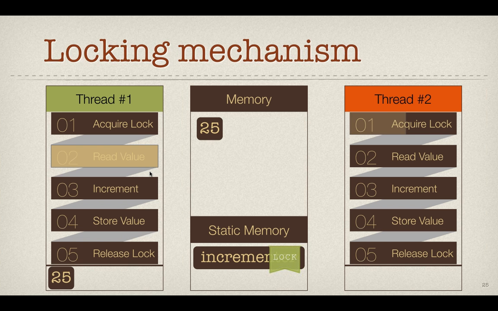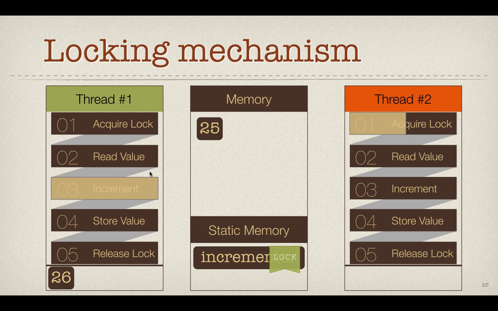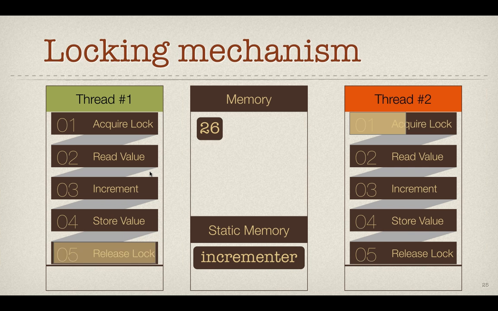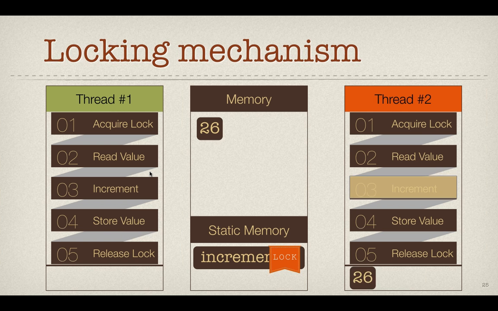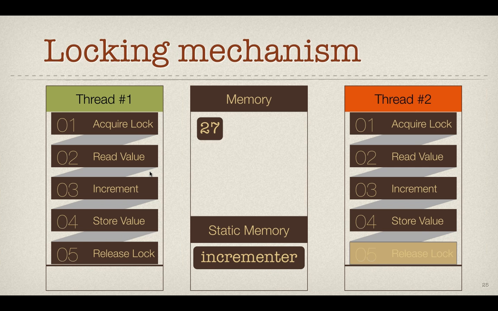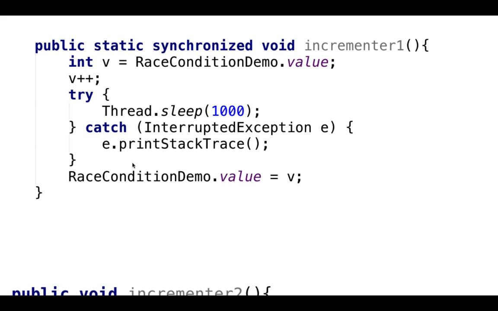Thread one now reads the value, and thread two will keep on trying to acquire the lock, but it will never be able to. Then incrementing, storing, and then the lock will be released by thread 1, and then thread 2 will be able to acquire the lock on this incrementer. Then it will be reading the value, incrementing the value, storing the value, and releasing the lock. So we saw that even though multiple threads are simultaneously getting executed, because we are using this locking mechanism, we are actually getting saved from this race condition.